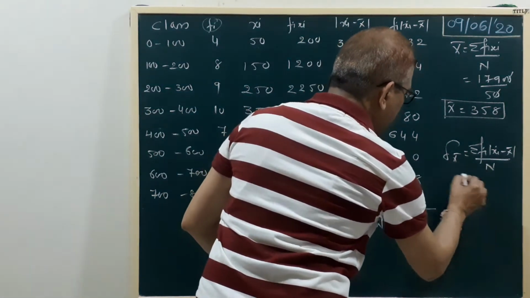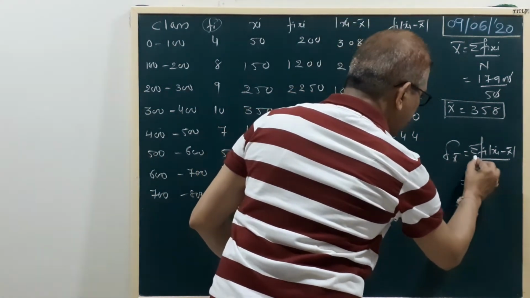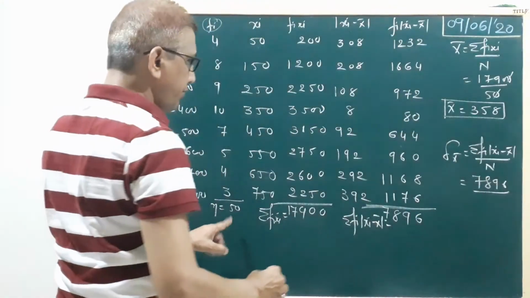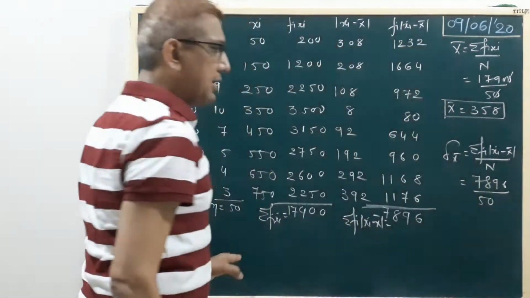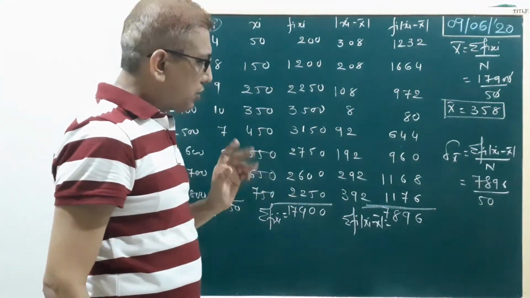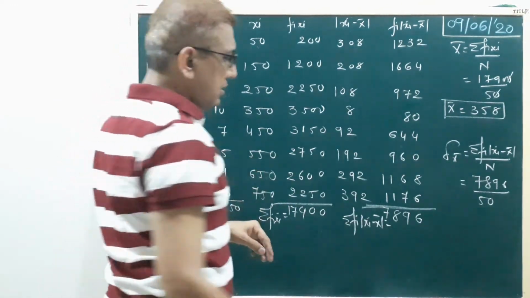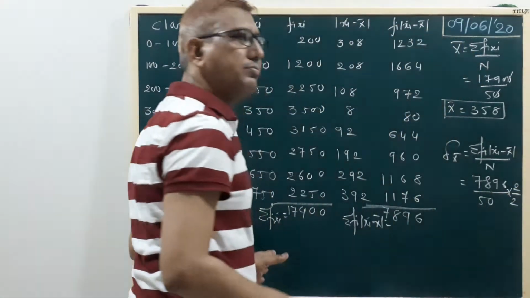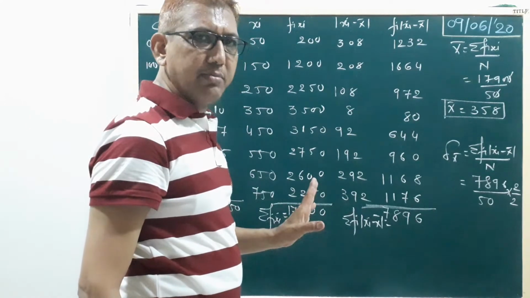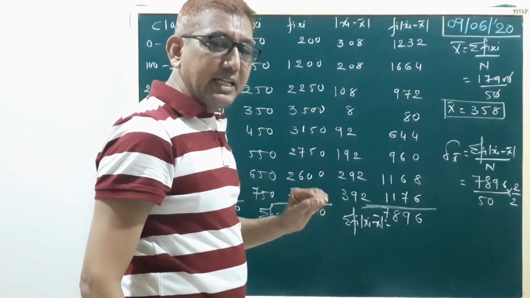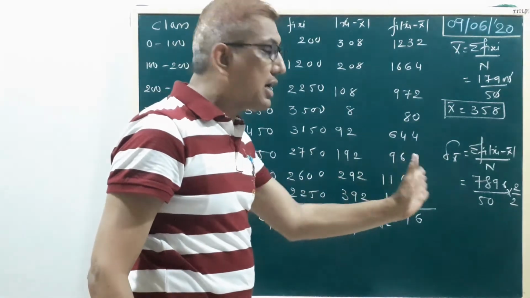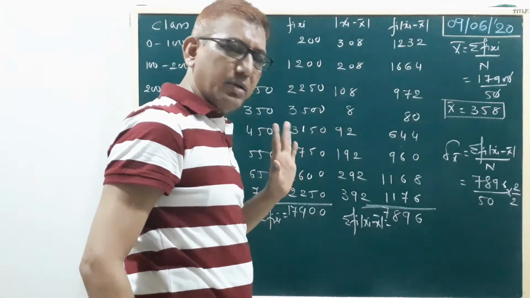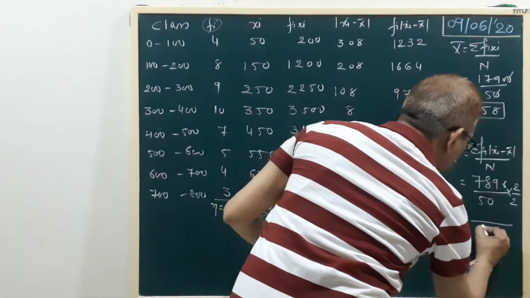Put your value here. We already wrote the formula: delta x bar equals sigma fi modulus xi minus x bar upon n, so 7896 upon 50. Clear? Okay. Here we do not divide by these two numbers directly, but we use the shortcut method. Here we multiply by 2 and divide by 2, because the denominator is 50. Write the 50 table: 5 1s are 50 and 5 2s are 100. So in the denominator 100, so we divide easily. Okay, so 5 2s are 100.